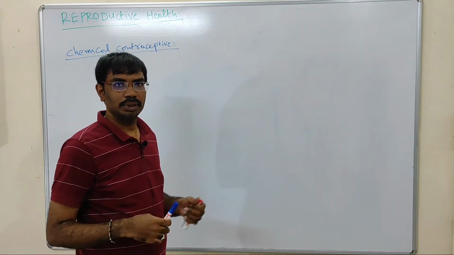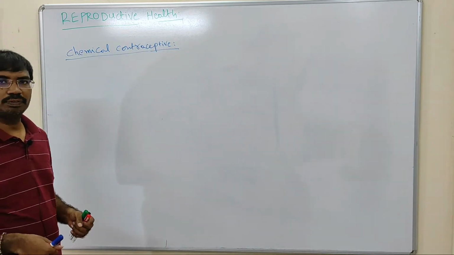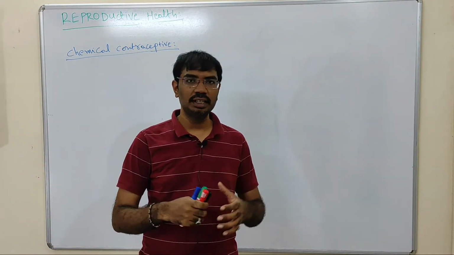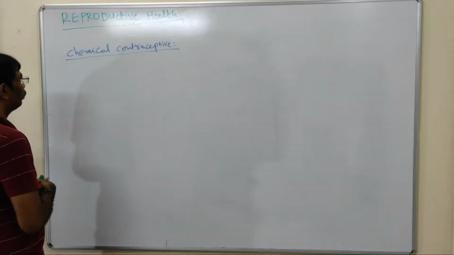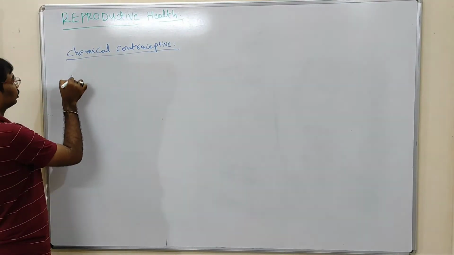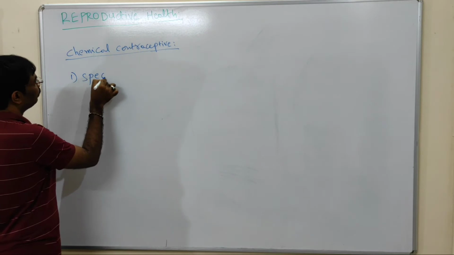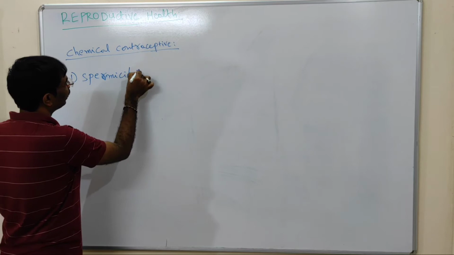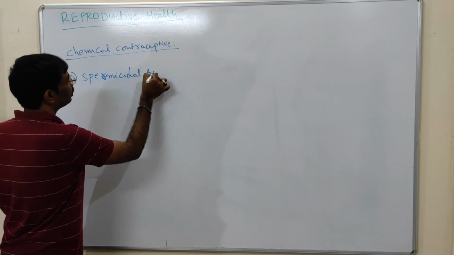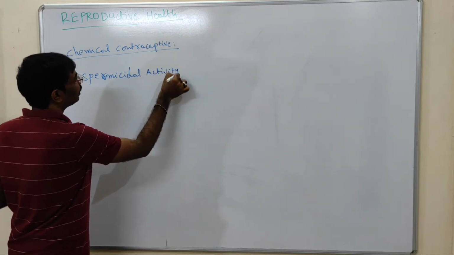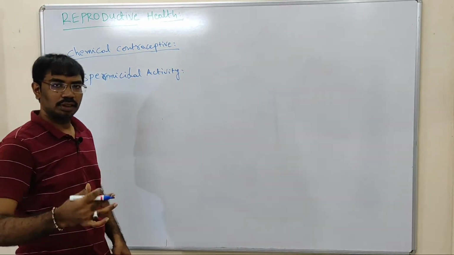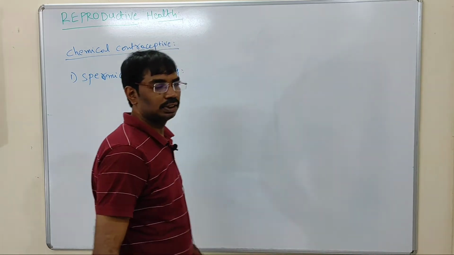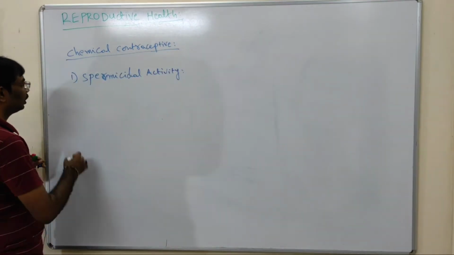So what kind of chemicals will we use, and how will we use them? Many chemicals have a spermicidal activity. Spermicidal activity means the chemicals can kill the sperms. So the sperms being killed by the chemicals is called spermicidal activity.